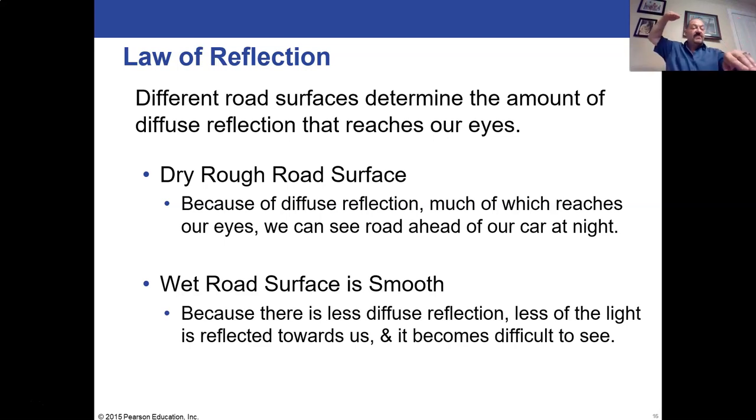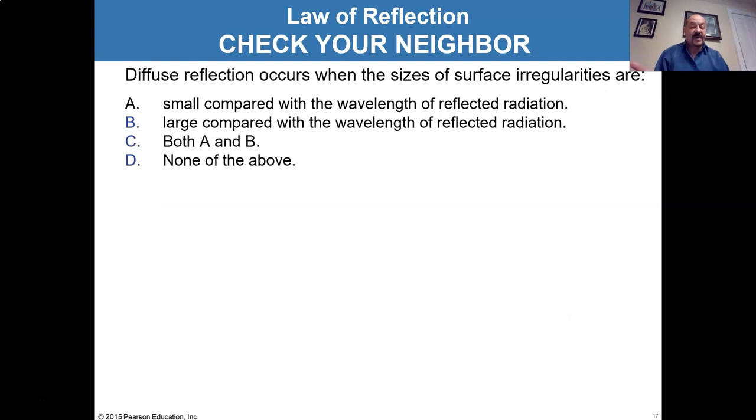Most of it will just come in at the angle our car lights are pointing at the road and bounce back away from us, so we won't see that much. So there's not much light there. Plus, some of the light will be caught inside the water and bounce around and reflect there, and some of it will be absorbed, and just less light will come to our eyes. And as a result, the surfaces will just look darker to us as well.